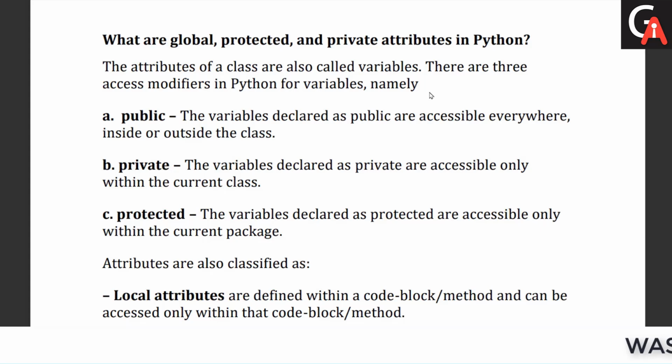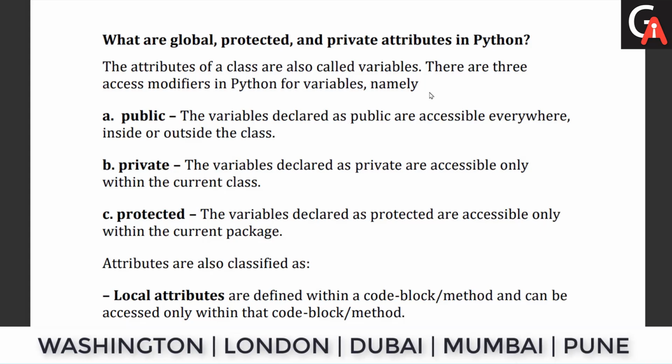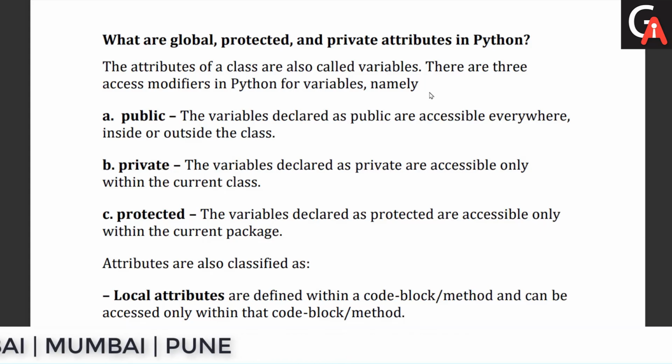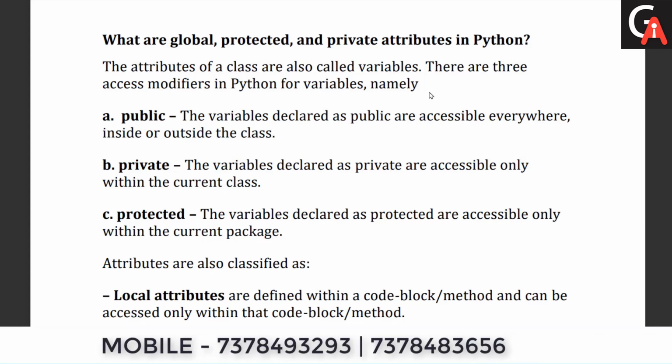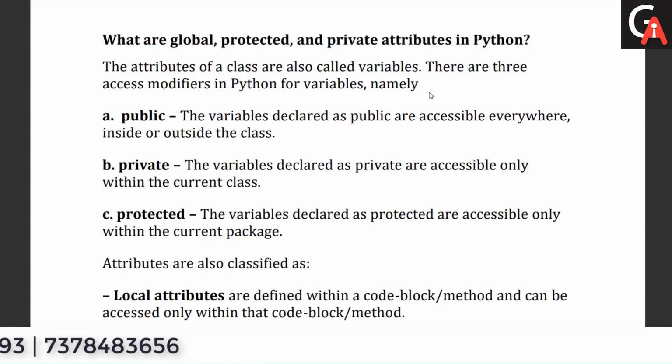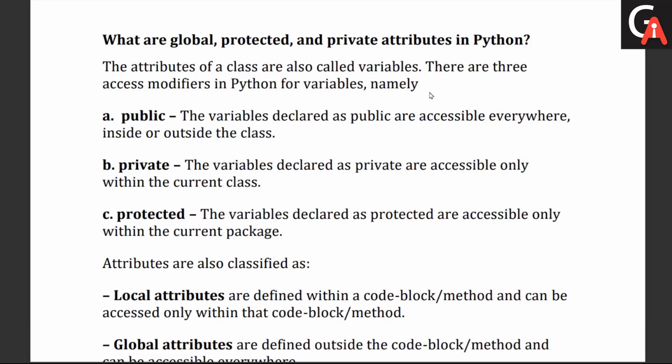Let's see public first. The variables declared as public are accessible everywhere, inside or outside classes. Private: the variables declared as private are accessible only within the current class. It's the same as global and local as well. And for the protected ones, there is one additional category. The variables declared as protected are accessible only within the current package. So the scope is different with respect to that.